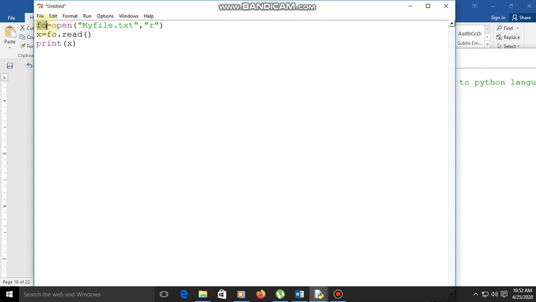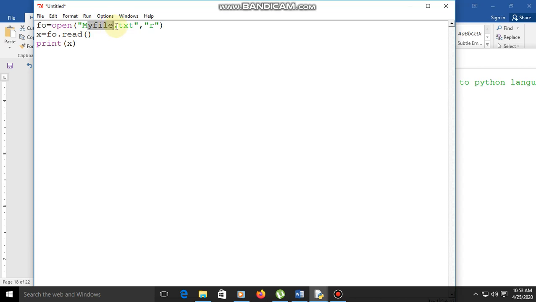This means fo equal to open myfile.txt. In the previous example we gave w, that means writing, but here we are giving r, that means reading. Now we take one variable, x equal to fo.read, which is reading by using the read function from the variable fo.